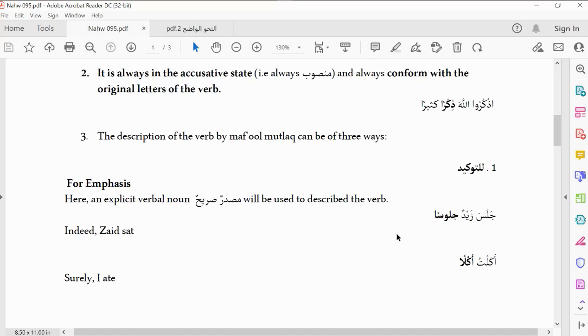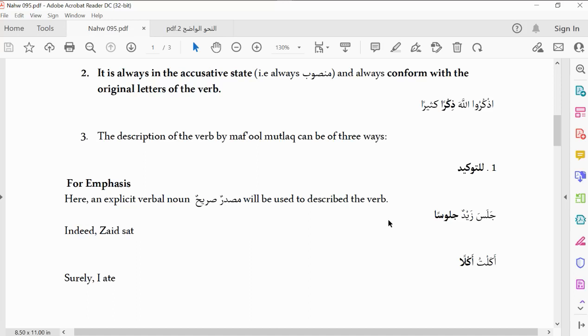So let's quickly start with how you will identify each of those three types we have mentioned. Li tawkid, an explicit masdar will be used to describe the verb. That means your normal masdar that you know, like jalasa, its masdar is what? Julus. Akala, the masdar is akl. What again? Kharaja, the masdar is khuruj. Dhahaba, the masdar is what?